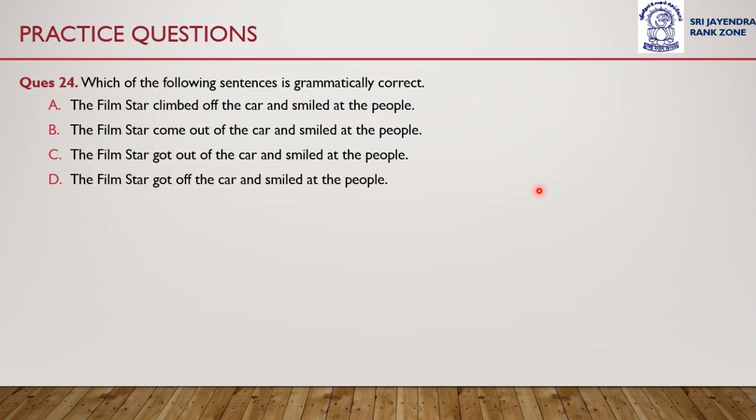Let's move on to question number 24. Which of the following sentences is grammatically correct? Here also we have to recognize which of the four sentences is correct. The film star climbed off the car and smiled at the people. The film star come out of the car and smiled at the people. Or the film star got out of the car and smiled at the people. Or the film star got off the car and smiled at the people.